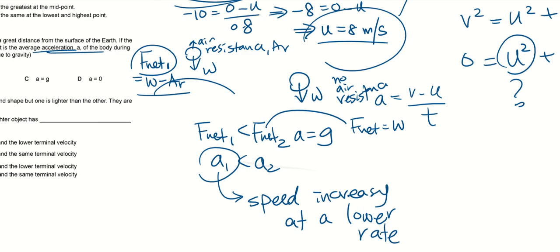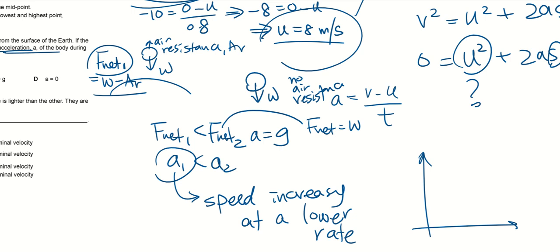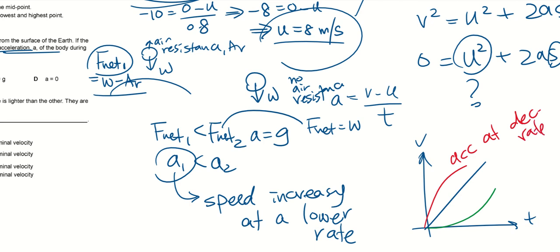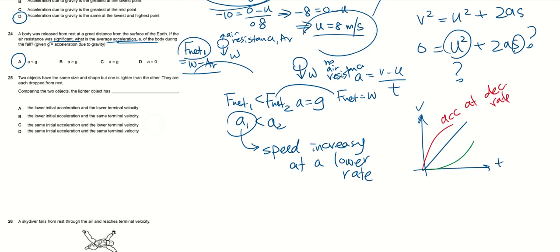Okay? I say so much, so I draw the graph. Velocity against time: constant rate, increasing rate, decreasing rate. This is usually the most common mistake that students make. When they say accelerating at a decreasing rate, they think the speed is decelerating or decreasing. That is not true. The speed is still increasing, but at a slower rate, at a decreasing rate. Okay, so the answer for this is A.